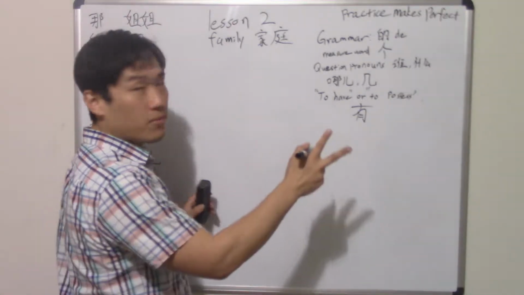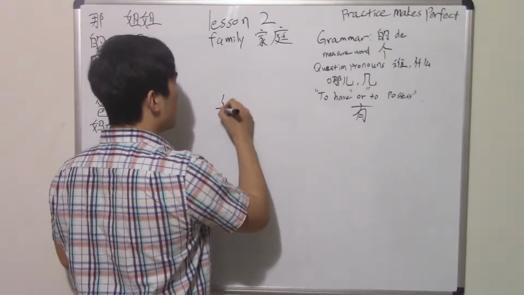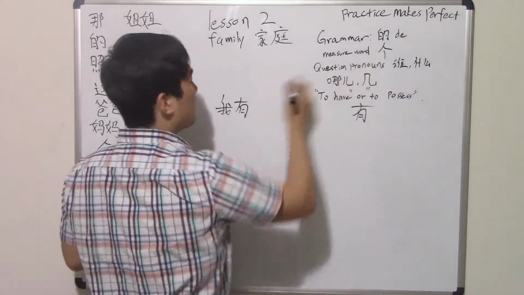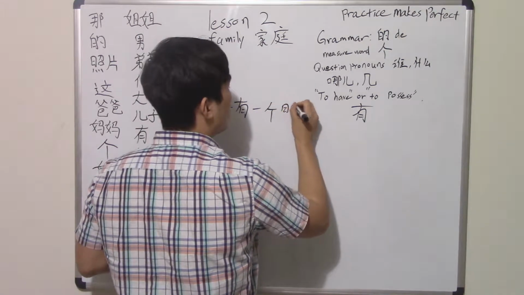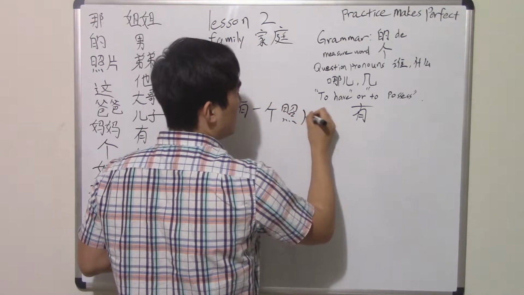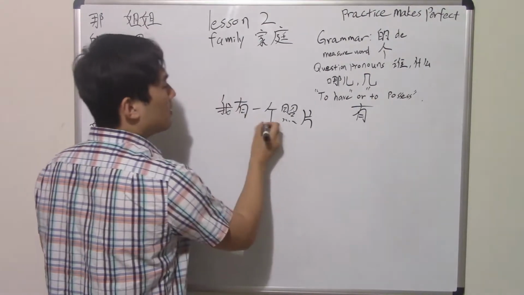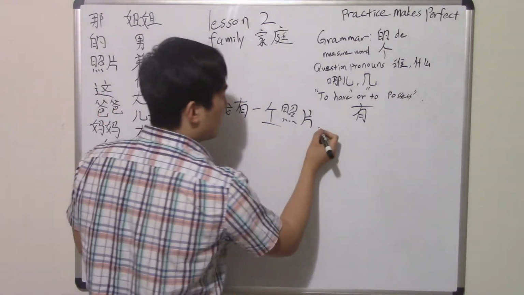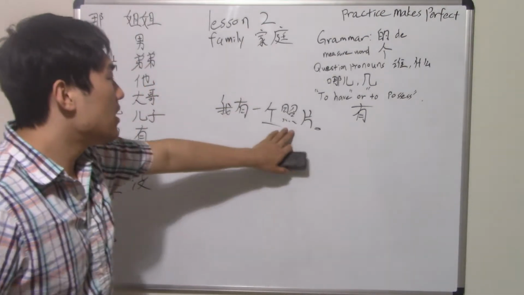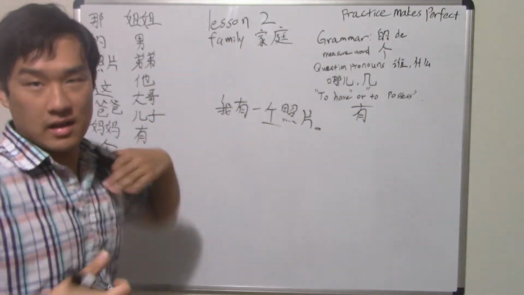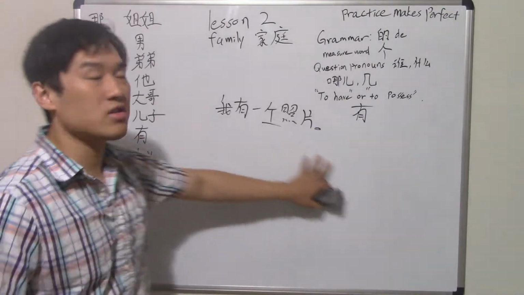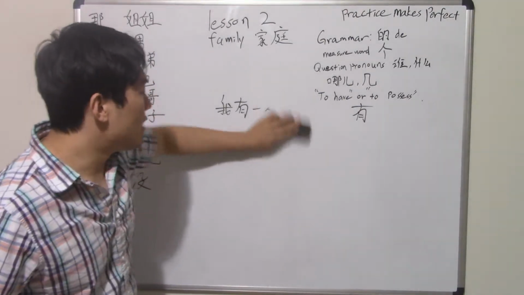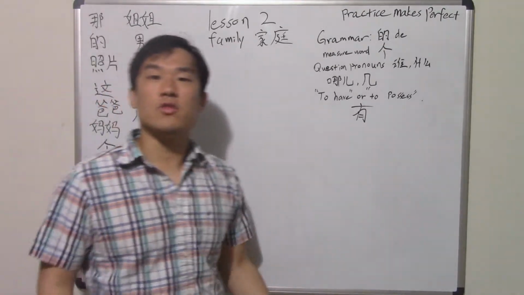So that's 2 grammar points in here. So it would be 我, that means I, have 我有, right? 一个 one piece of picture. I know it's not a good translation for 一个, but 个 basically can be used as a measure word for a lot of different things, okay? So 我有一个照片. Actually, there will be a different measure word, but this is fine, okay? So 我有一个照片. That means have one photo.